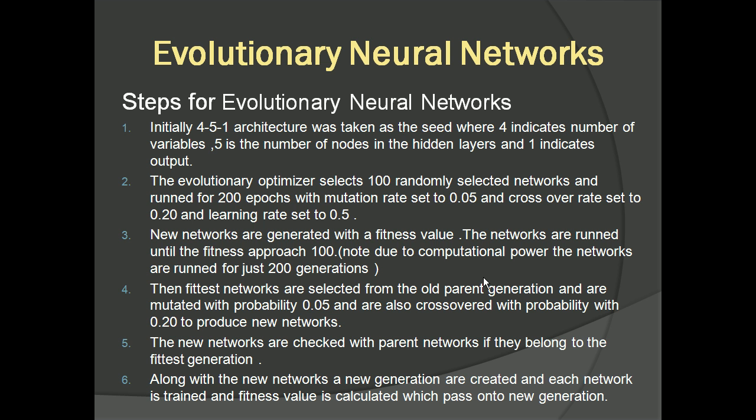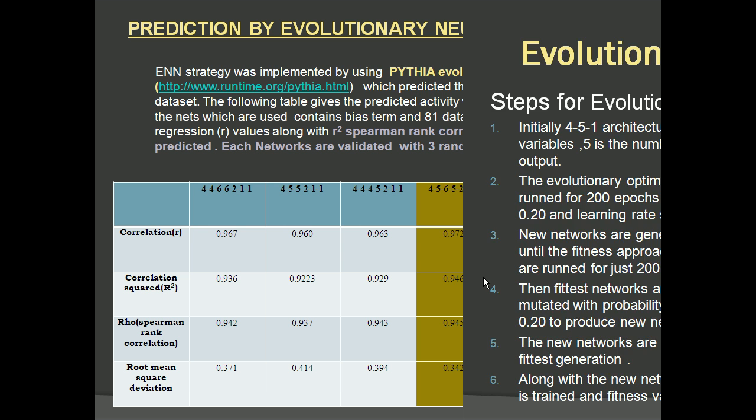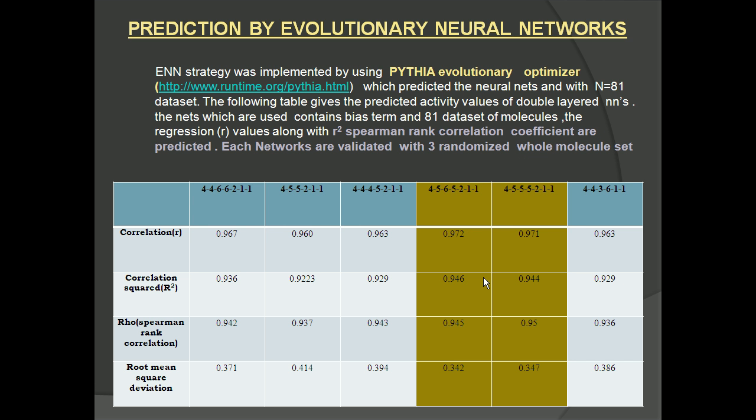Then the optimizer selects the fittest networks from the old parent generation, and they are mutated with a probability of 0.05 and crossed over with a probability of 0.20 to produce new networks. These new networks are again checked against the parent networks to see if they belong to the fittest generation. If they do, those new networks are passed on to the new generation, and from that a new generation of 100 sets is collected. This is how our optimizer, Pythia, the evolutionary optimizer, was used in this paper.